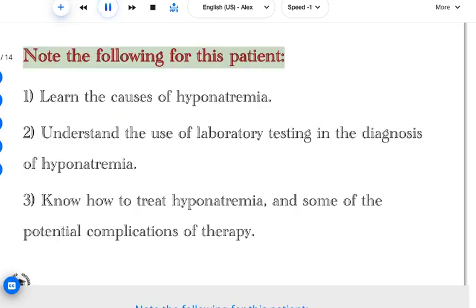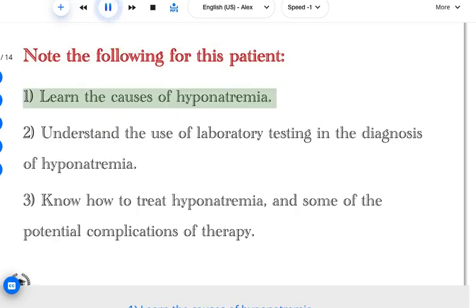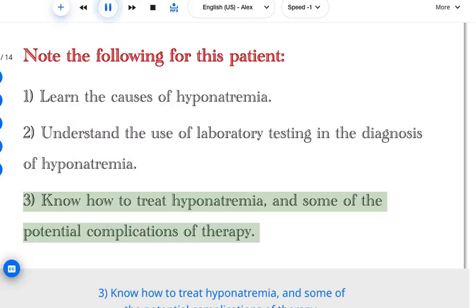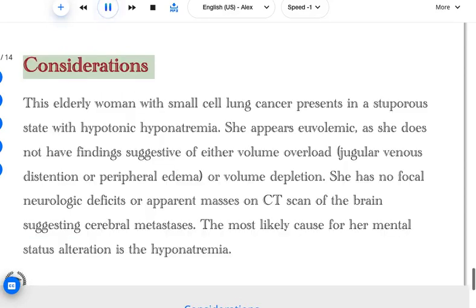Note the following for this patient. 1. Learn the causes of hyponatremia. 2. Understand the use of laboratory testing in the diagnosis of hyponatremia. 3. Know how to treat hyponatremia, and some of the potential complications of therapy.